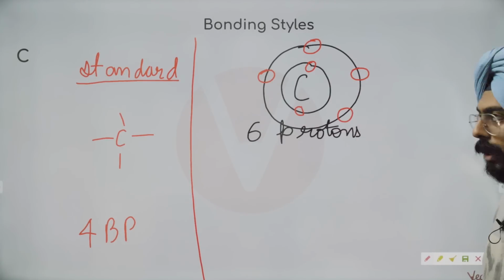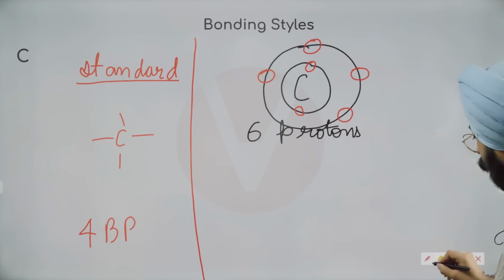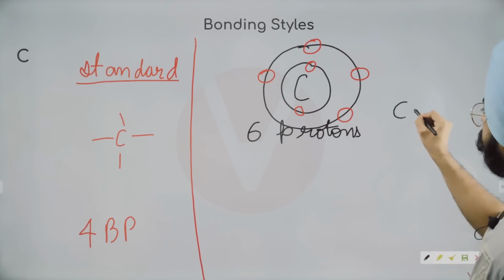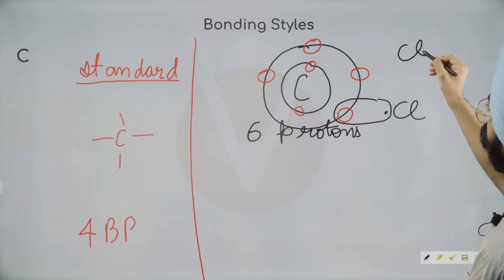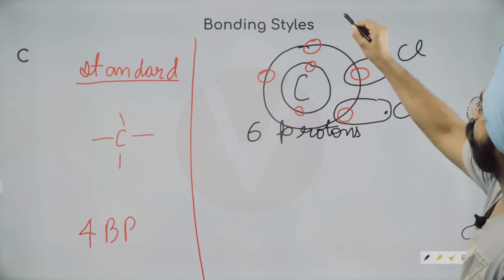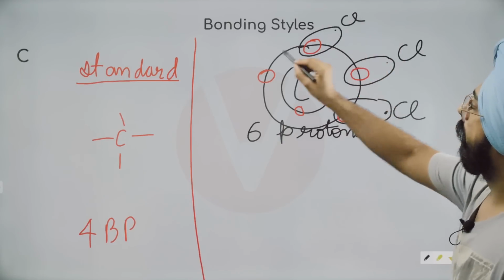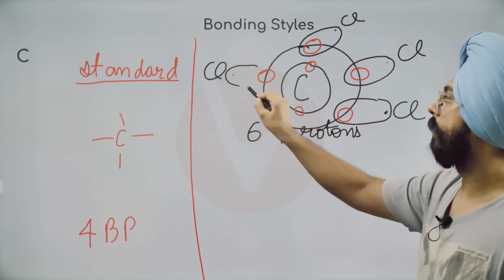4 electrons in the outer shell. Now, these 4 electrons then end up bonding with, let's say, a chlorine. Yeah, so chlorine ने मान लो इसके साथ bond कर लिया. One more chlorine comes, it bonds with this guy. One more chlorine comes, bonds with this guy. And one more chlorine over here will come and bond with this guy.